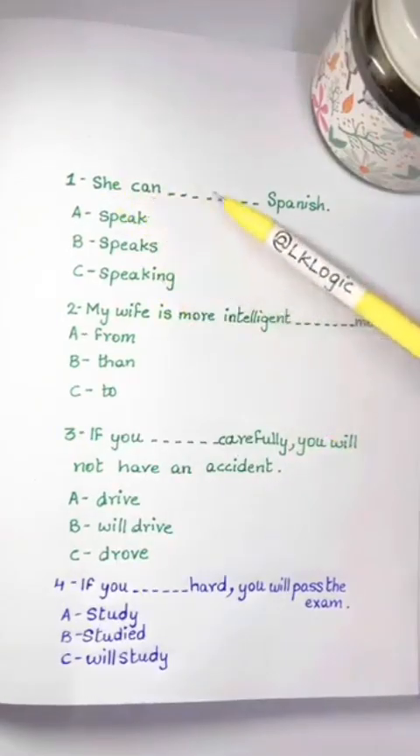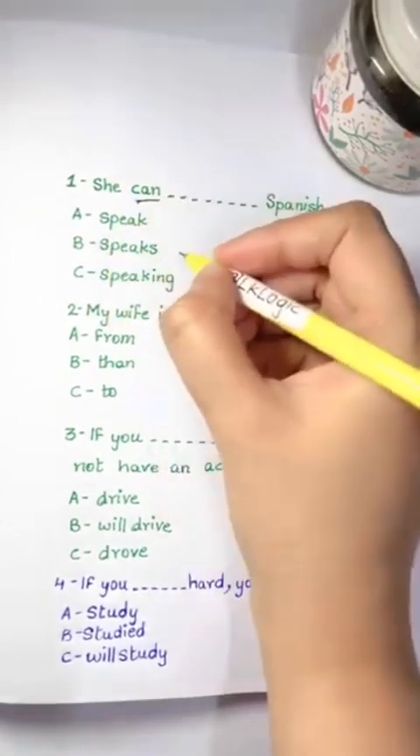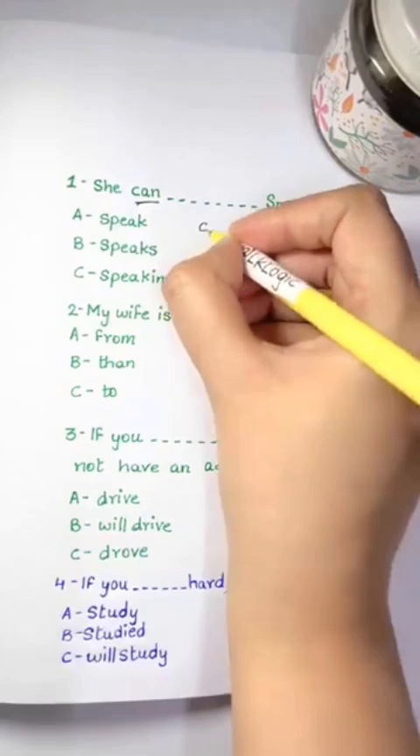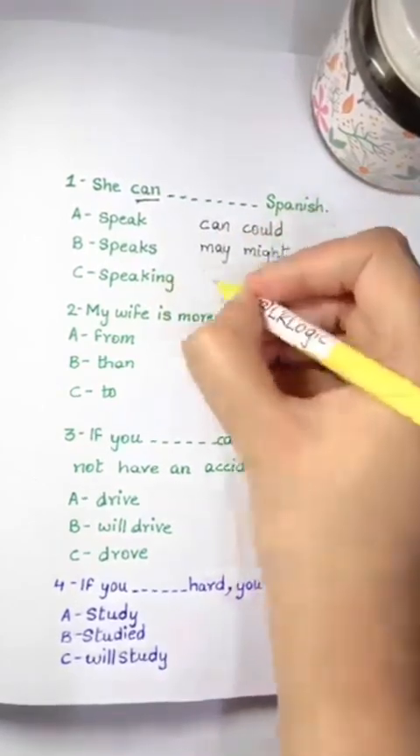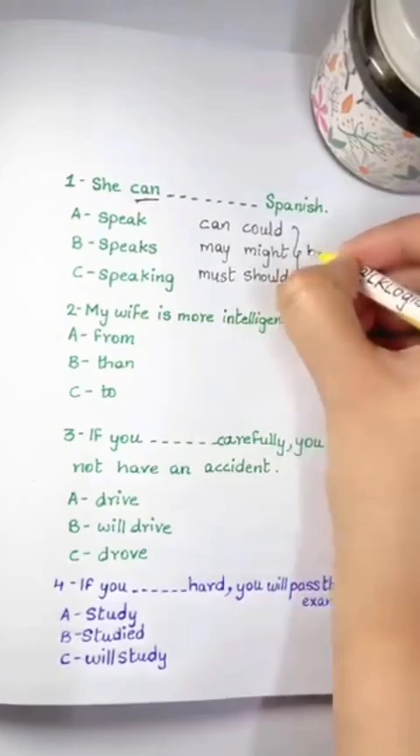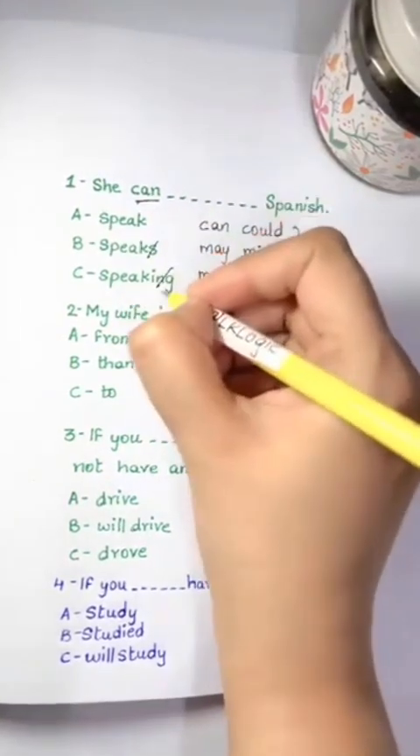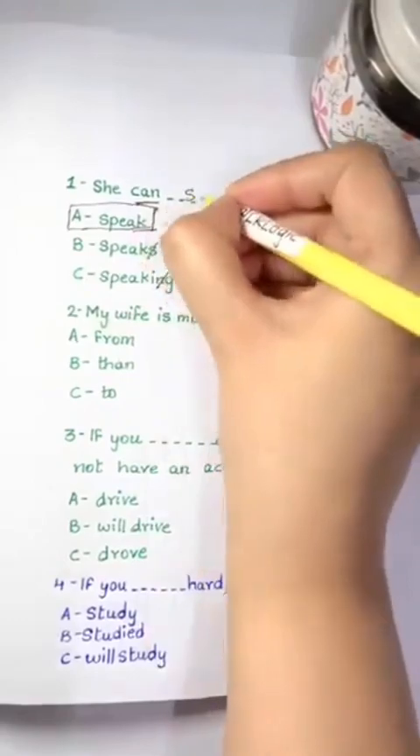She can blank Spanish. Speak, speaks, speaking. The keyword here is can. Remember, guys. Can, could, may, might, must, should. We call these words modal verbs and they are followed by the base verb. No S, no -ing. She can speak Spanish.